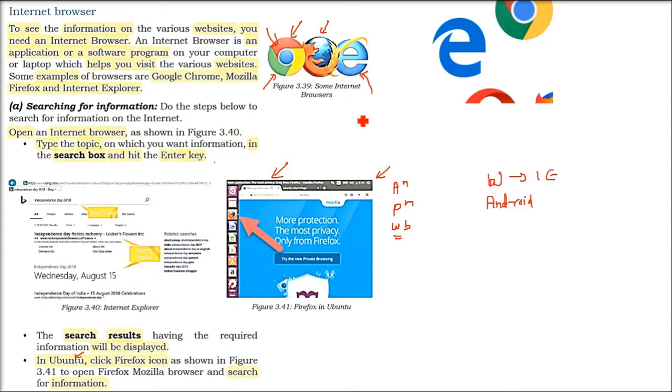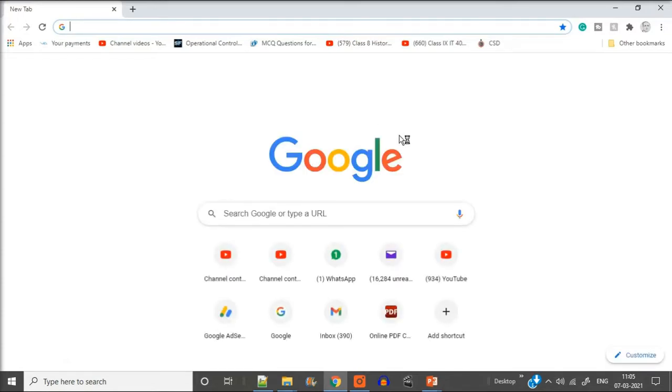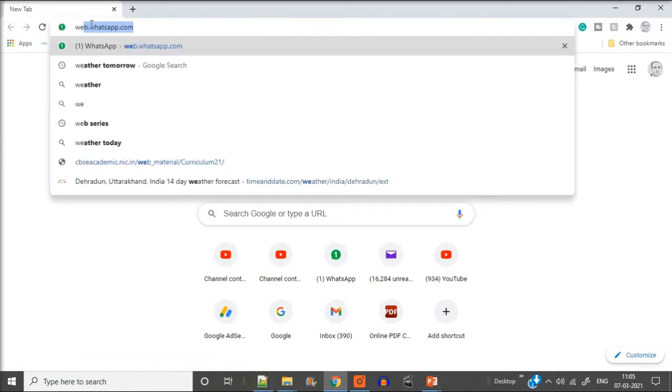But if you don't have it in Windows, you have to install Chrome or Firefox. It will not come as default. So I am opening Google Chrome. I have others also, but it is quite easy to work here. Since I have already logged in to Google, that is why Google and so on is coming. I am logged into my Google account.